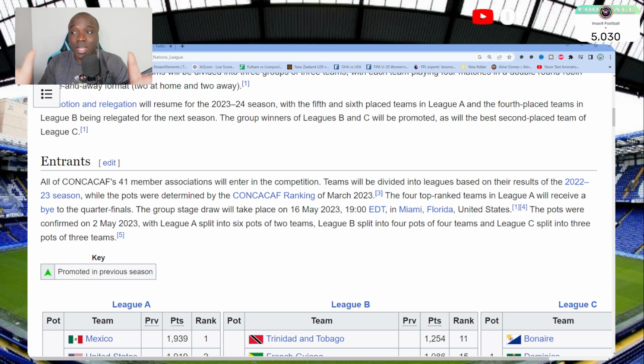Let me know if you guys are okay with that. The group stage draw took place on the 16th. So that's how the teams were actually dispersed. The 4 teams go on to the quarterfinals, and then other teams bracket up in League A and League B just the same. 16 teams in League A now, and the rest go down in League B.